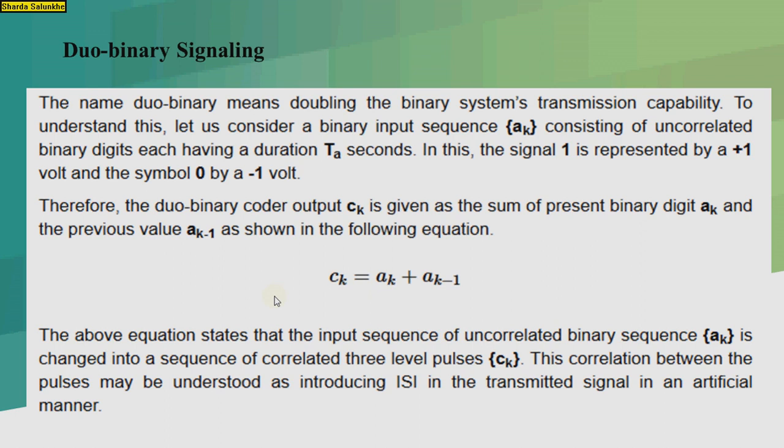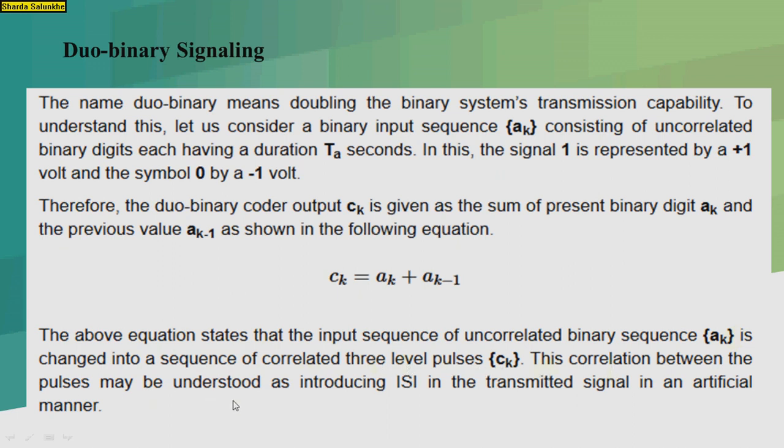In this signal, 1 is represented by positive 1 volt and 0 is represented by negative 1 volt. So the duobinary coder output c k is given as a sum of the present binary digit a k and the previous value a k minus 1. So the equation will become c k is equal to a k plus a k minus 1. The above equation states that the input sequence a k is an uncorrelated binary sequence and it is changed into a correlated 3-level sequence c k.